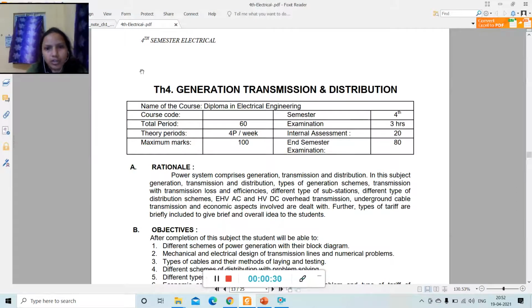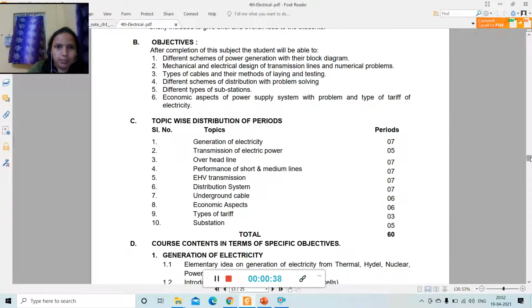See, this is your Generation, Transmission, Distribution subject. In this subject we will cover different objectives like different schemes of power generation with their block diagram, mechanical and electrical design of transmission lines, and numerical problems. We will solve different numerical problems related to this.